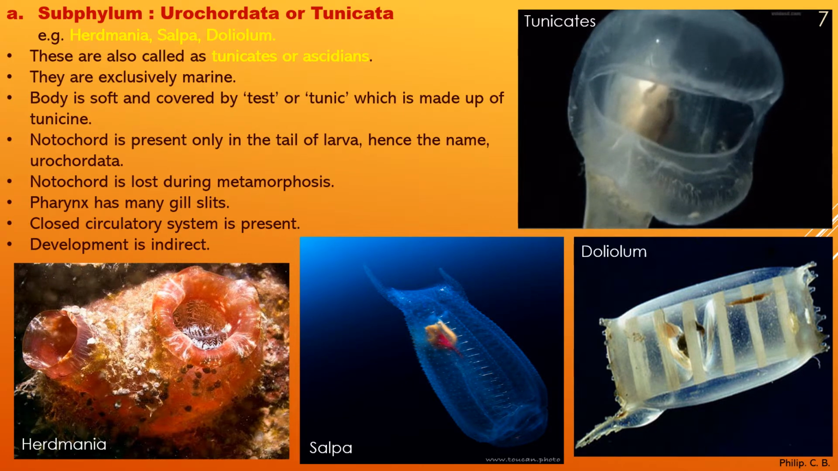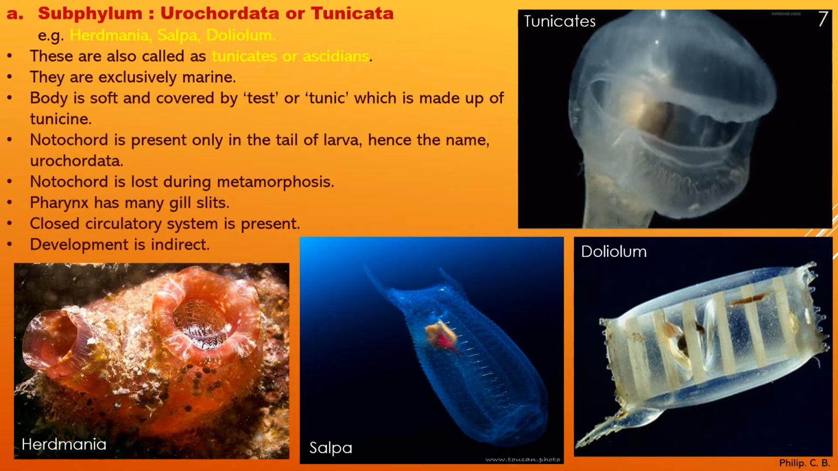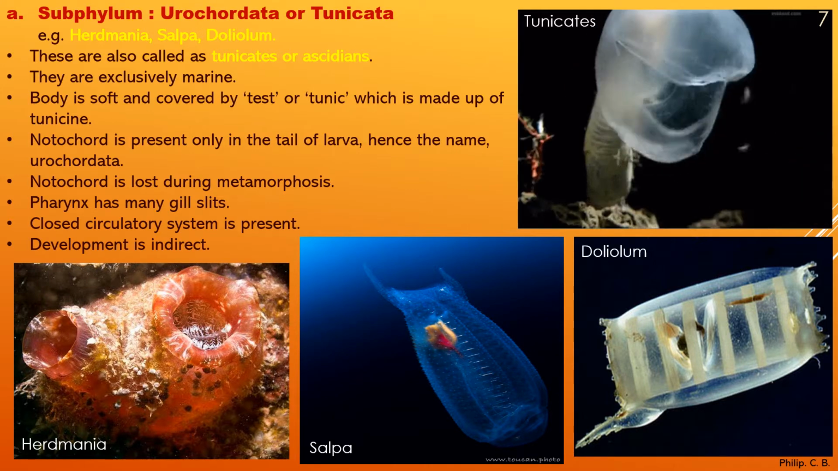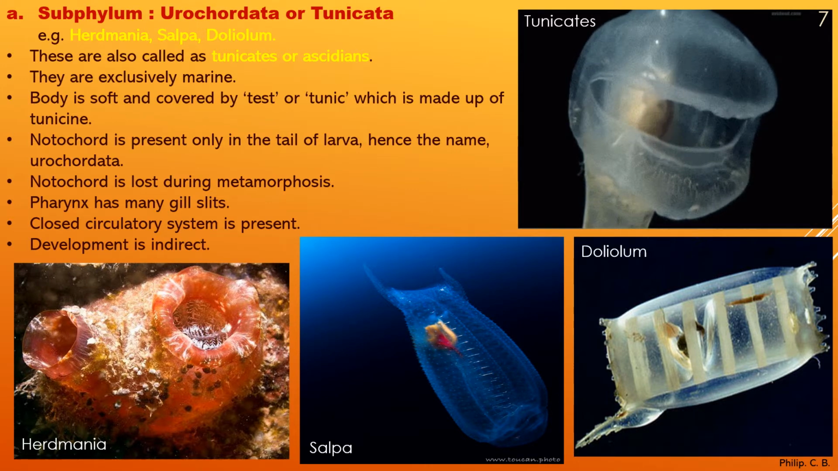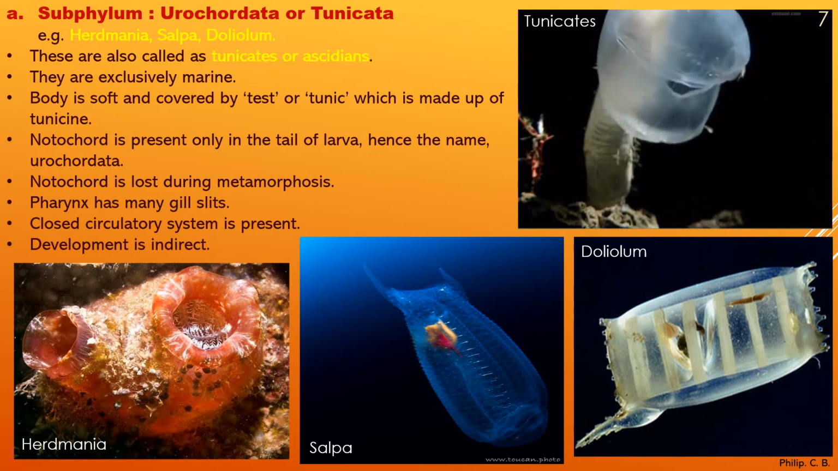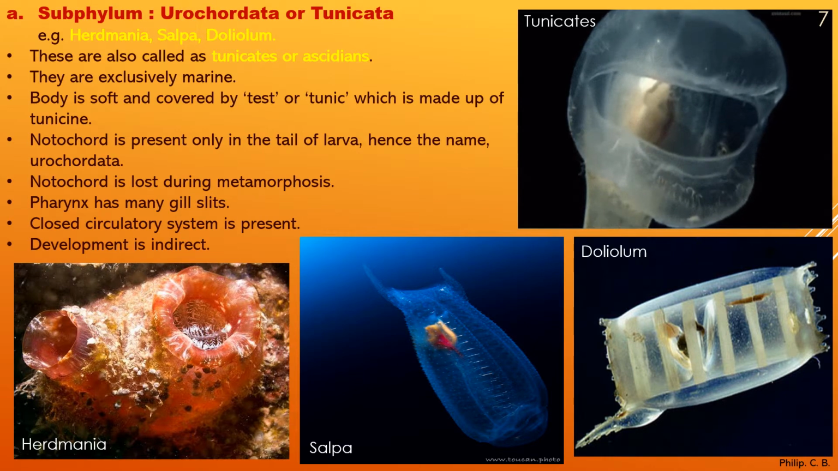On the right side you can see an animation of a tunicate, how it appears, and that they feed on the small phytoplankton present in the water body. And as I told, there are three other images of the examples: Herdmania, Salpa, Doliolum. You can see how they differ from each other.